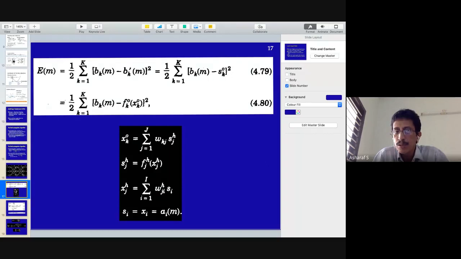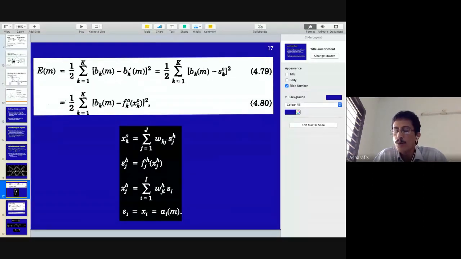Given an input A, what does a perceptron do? It will take the dot product of A with respect to W. It computes A dot W over the entire dimension. Basically, every element of A and every element of W is multiplied and added together. That's what the dot product is.